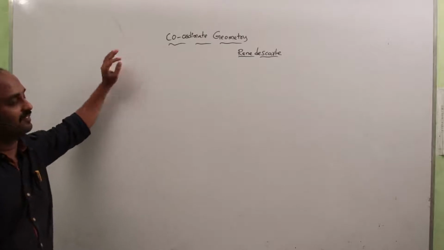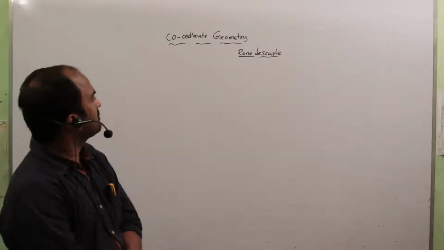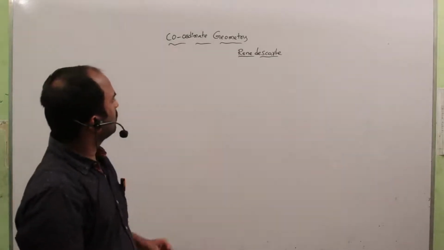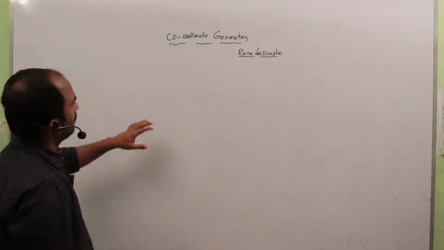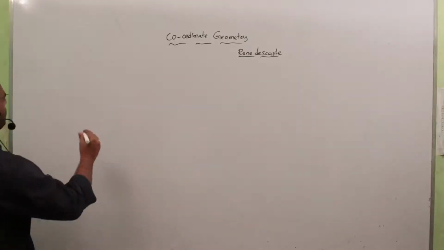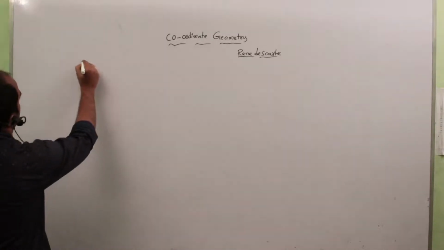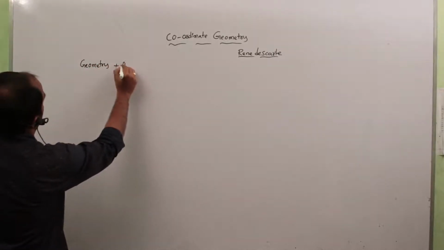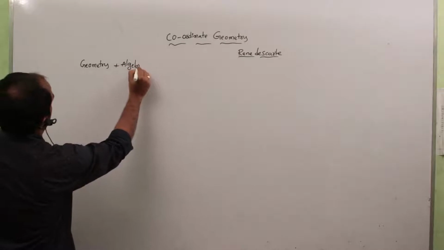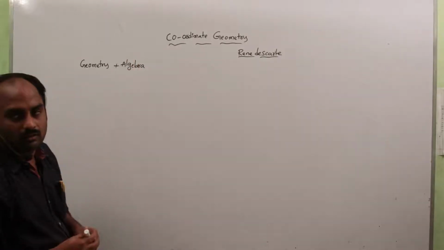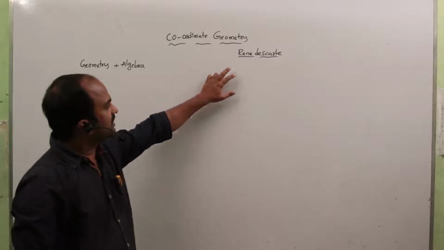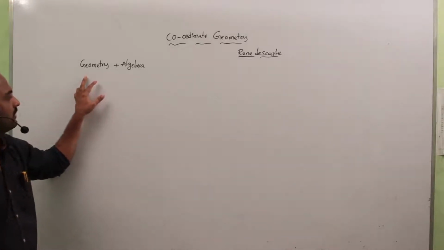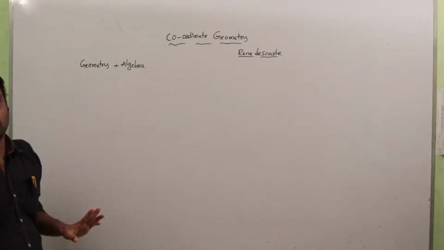So today we will start a new chapter, which is nothing but coordinate geometry. Coordinate geometry is generally geometry plus algebra. A French mathematician, René Descartes, is the first mathematician who unified geometry and algebra.